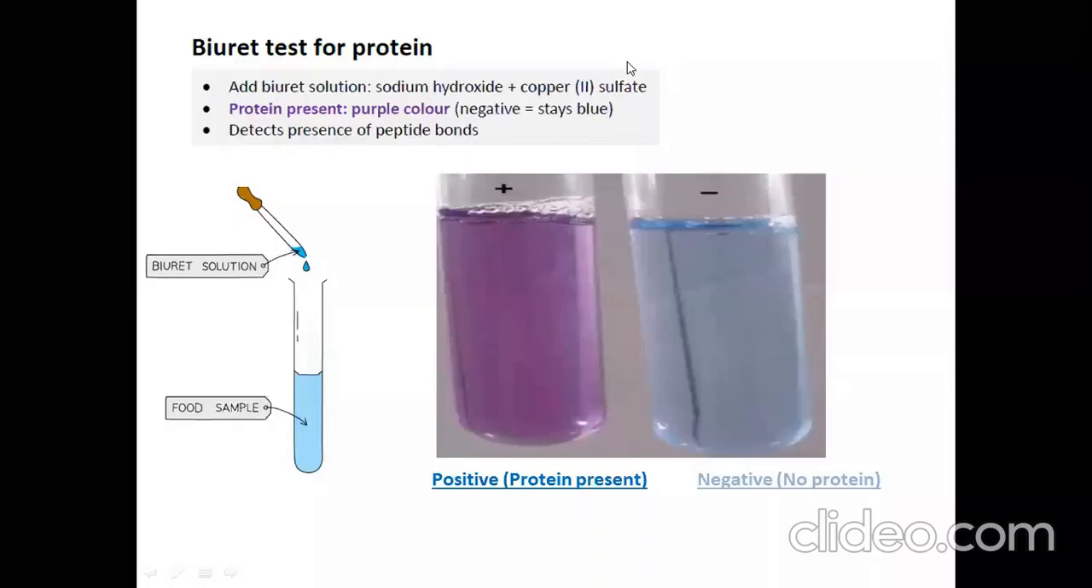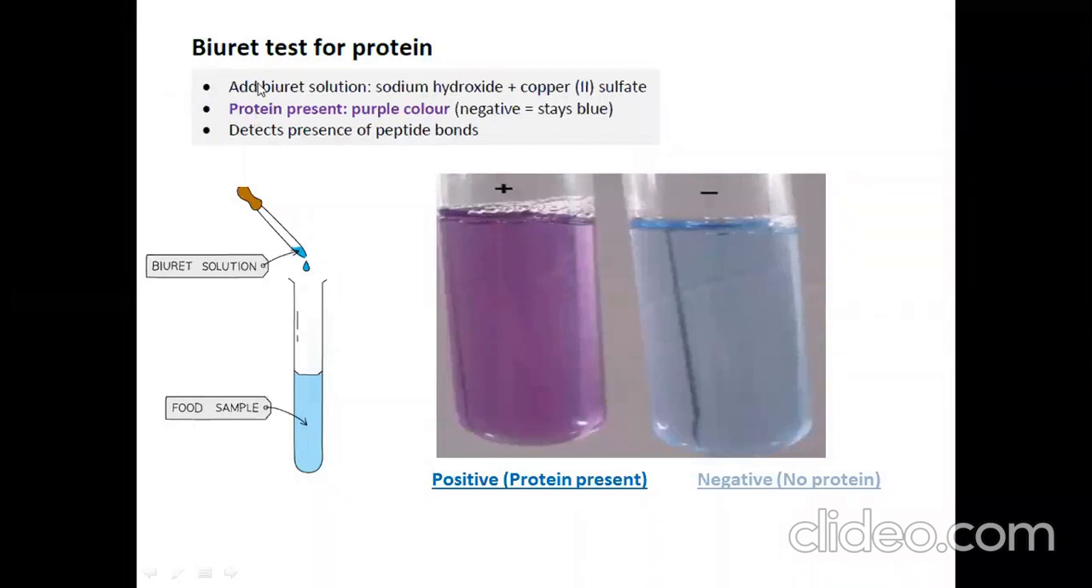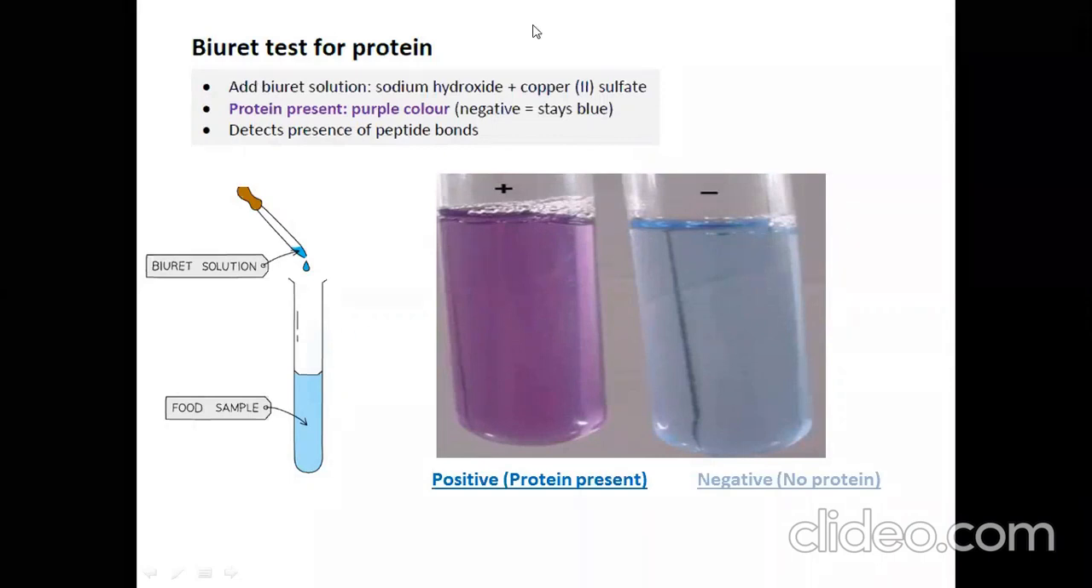Dear students, the topic of discussion for today is the Biuret test for protein detection. In this test, we are going to detect protein in an unknown sample, or if you have a food sample in this tube. That food sample is in the form of a solution, mixed with water.